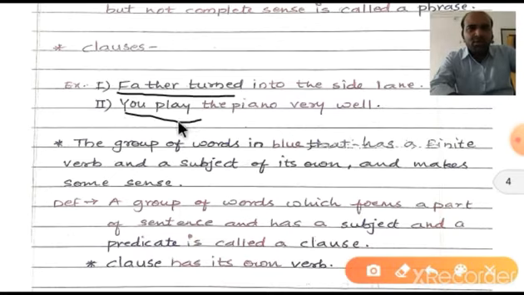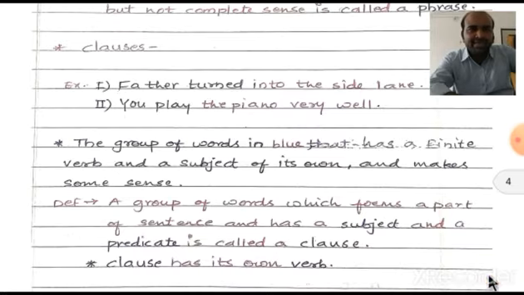You should observe these two examples so you can understand the group of words in blue. I am going to underline it so you can understand quite easily. The group of words in blue has a finite verb. What does finite verb mean?